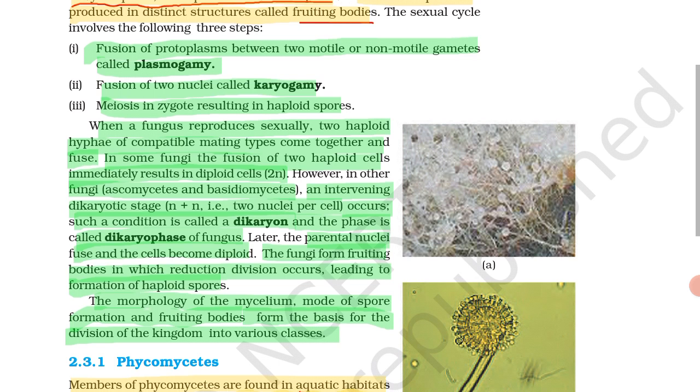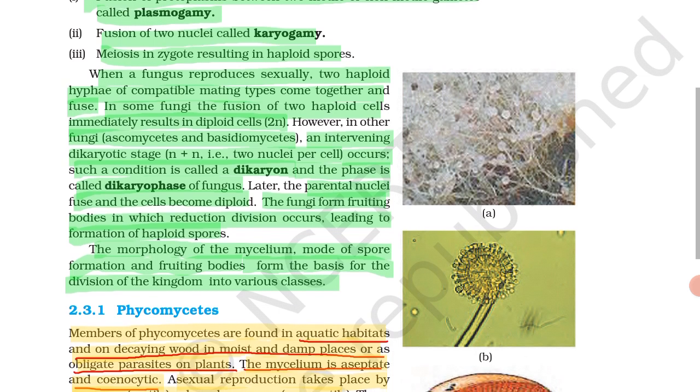So the 3 points are: what is plasmogamy? Fusion of protoplasm between two motile or two non-motile gametes. What is meant by karyogamy? Fusion of two nuclei. And after fusion of two nuclei, meiosis in the zygote results in haploid spores, means single N. When fungi reproduce sexually, two haploid hyphae of compatible mating types come together and fuse.